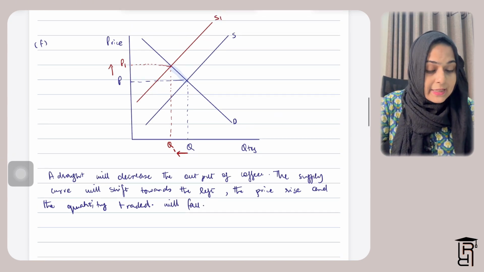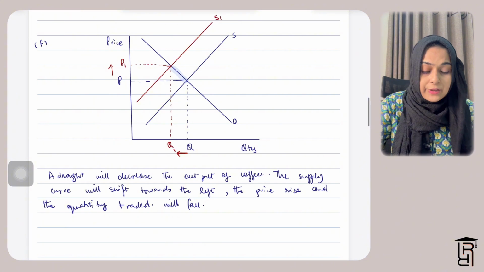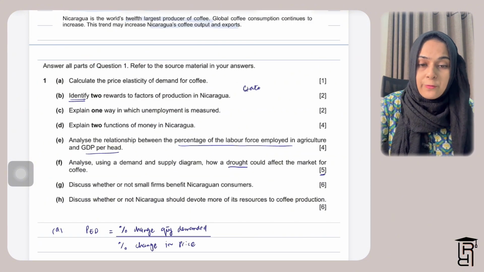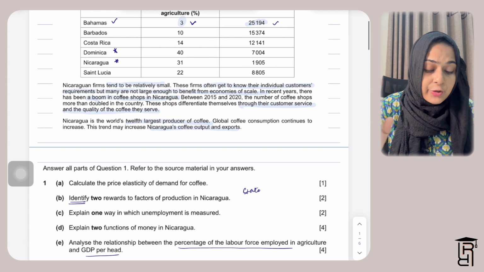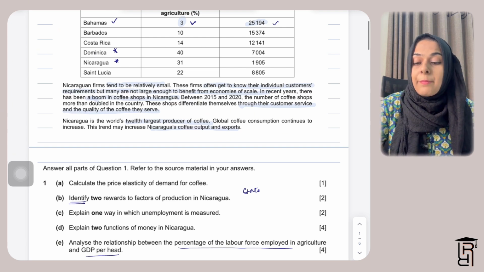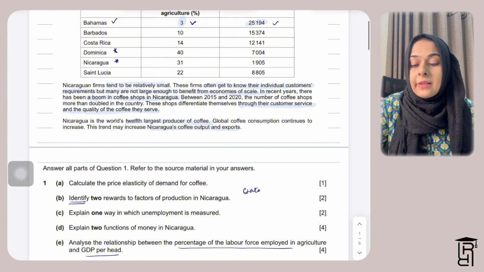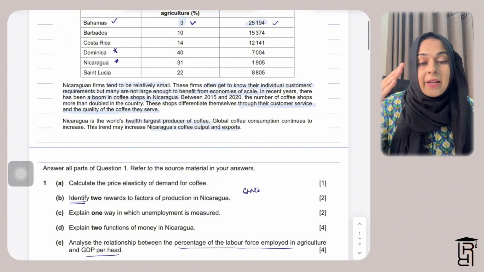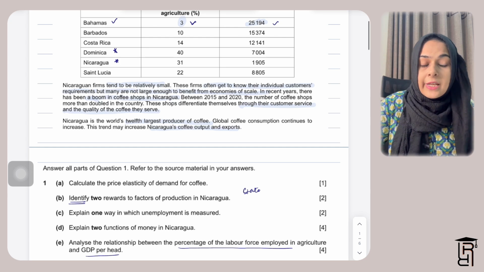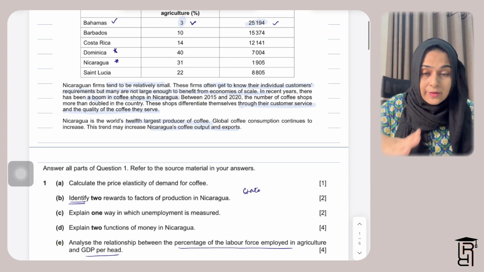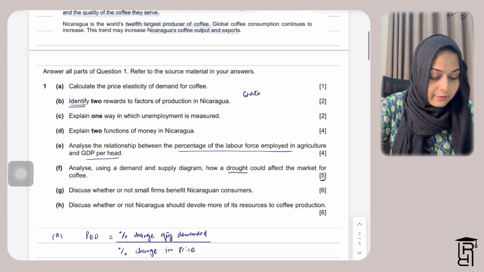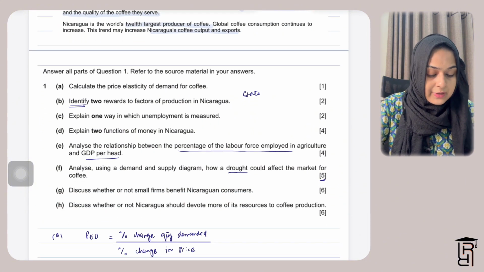So you need to identify which curve you will shift, and drought will affect the supply of the output of coffee. Therefore, you need to shift the supply curve. This is not going to affect demand directly, but it is going to affect demand in a way that because supply will go down, there will be a shortage, therefore the price will rise, and because of the price rising, the demand will fall. And that's it for this part.